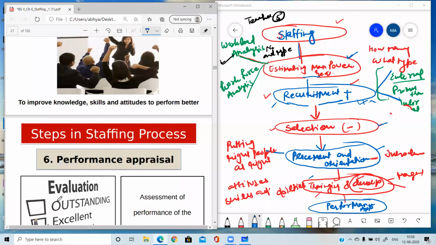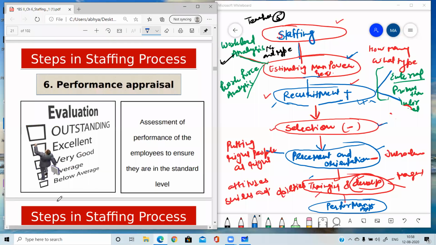Performance appraisal means when they start working, they will be given some standards, some targets. Suppose the time period allotted to them was 1 year, and they were told that they have to prove themselves in 1 year. After the 1 year, it will be assessed whether they have achieved their target or not. So assessment of the performance of the employees to ensure they are at the standard level or not is known as performance appraisal.